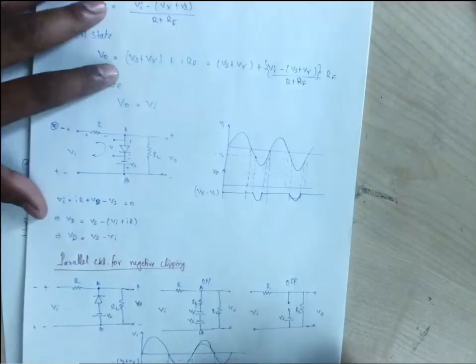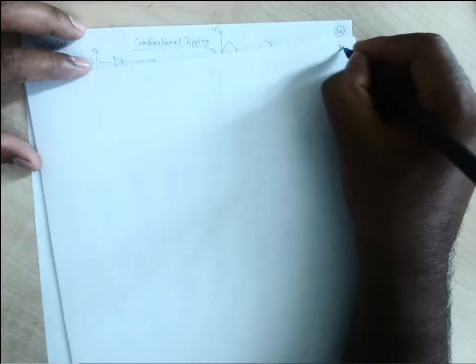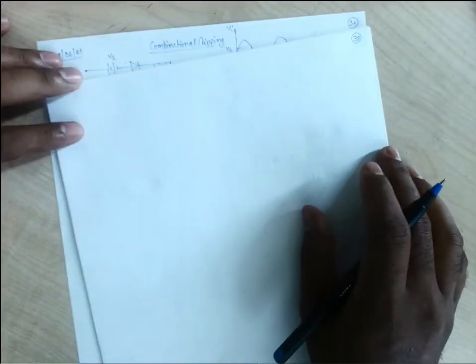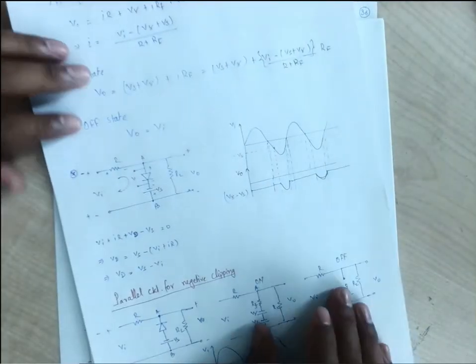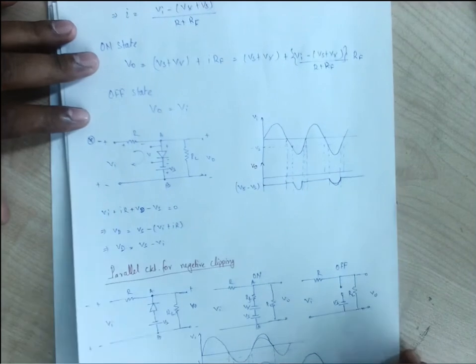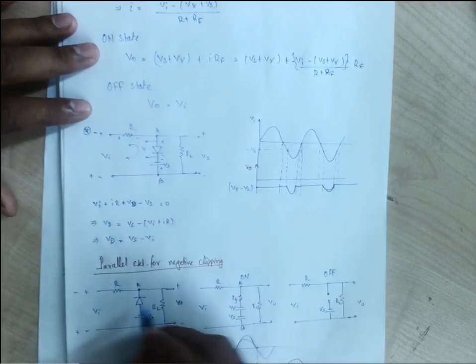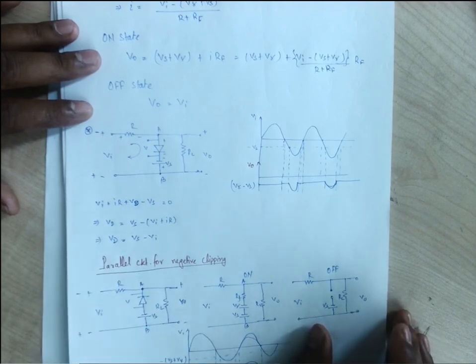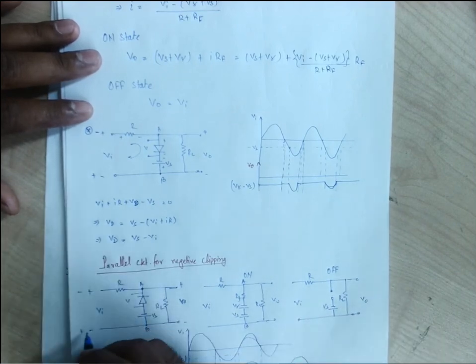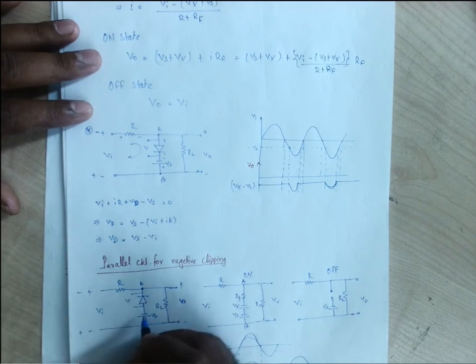So let us do the analysis. Under the on condition, on state, the voltage across the diode, this voltage V, that will be, it is for the positive half, if we consider minus plus, it is minus plus, it is minus plus.